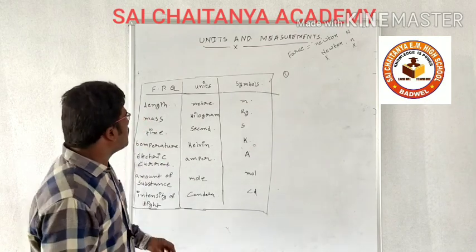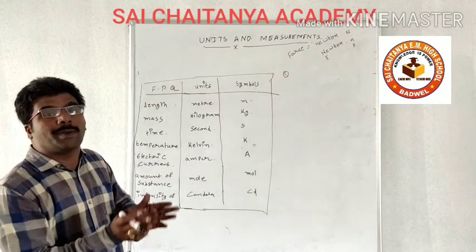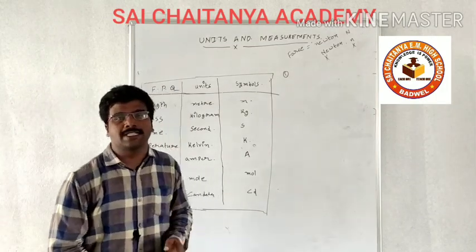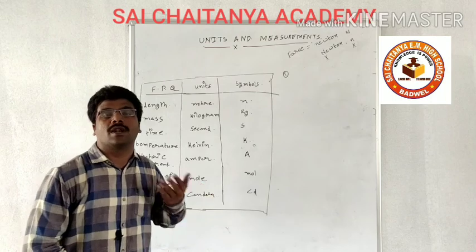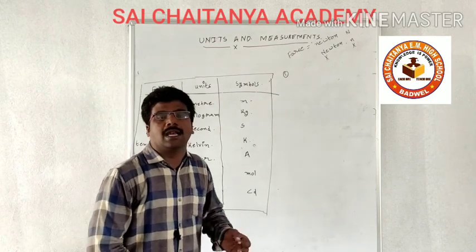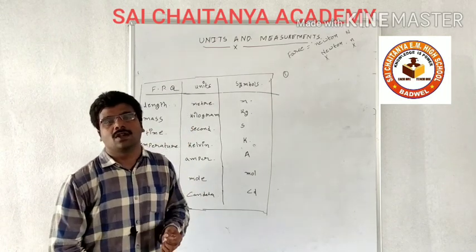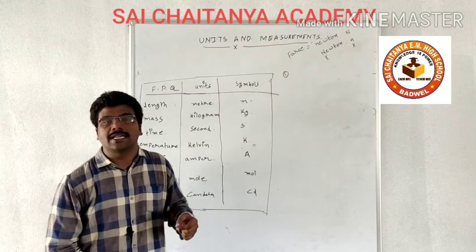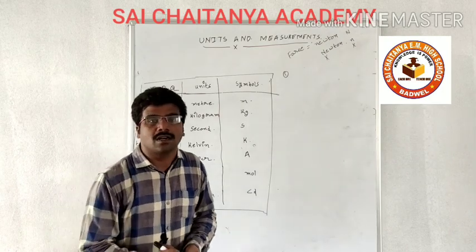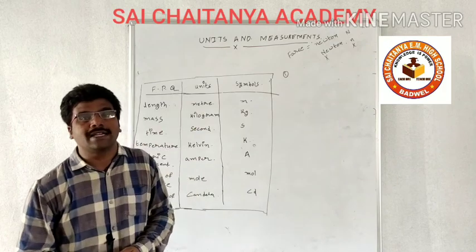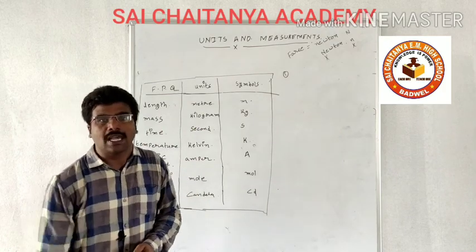At the same time, we have 2 supplementary physical quantities, that is plane angle and solid angle. For plane angle, the unit is radian. For solid angle, the unit is steradian. These are the topics which are related to the units. Okay, have a nice day.